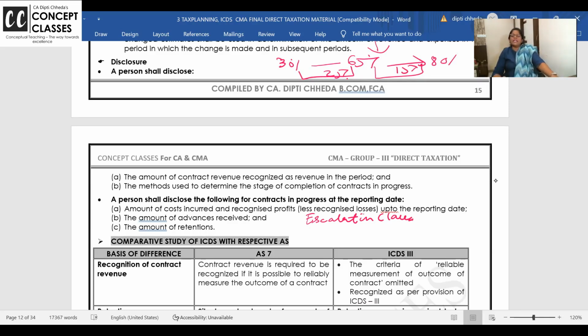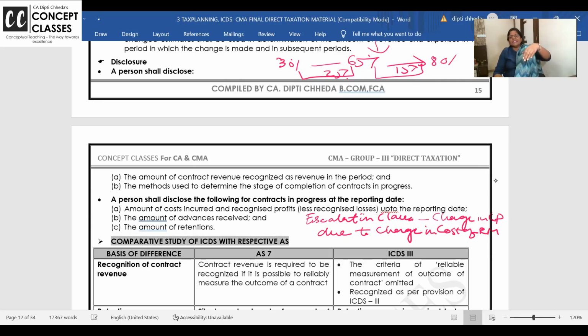Anyone knows what is escalation clause in the class? Say, try. When the cost of material is increasing, that will be added to the agreed cost. Very good, very good. Escalation clause is change in contract price due to change in cost of raw material.